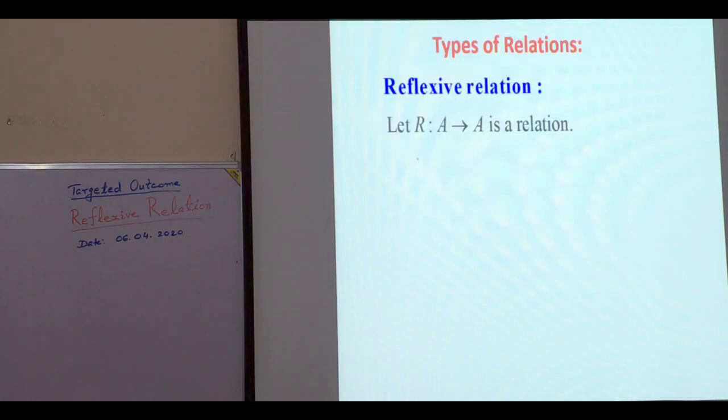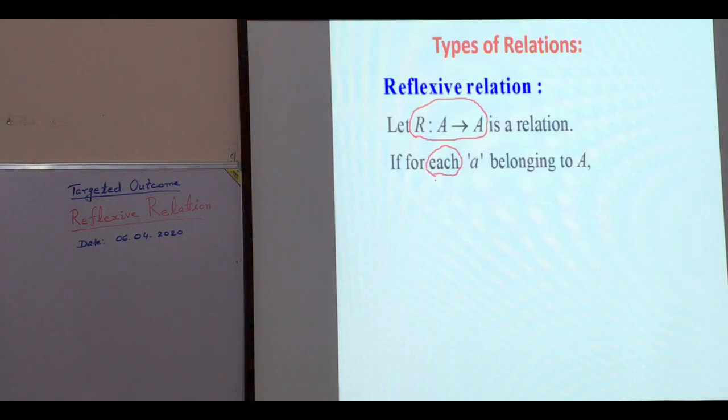Let R is a relation on set A. R is a relation from set A to set A. If for each a, the word each is important.